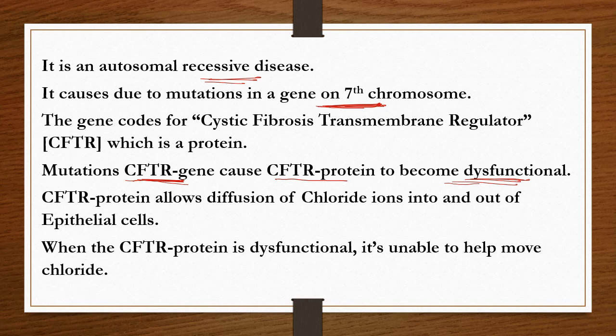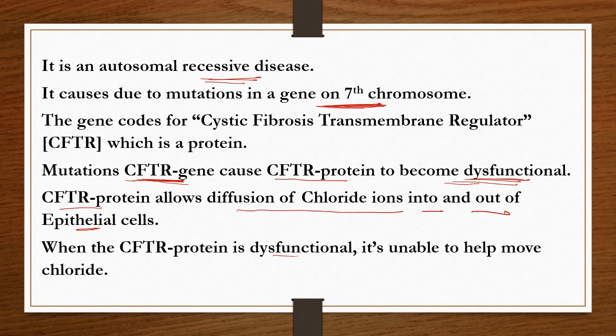The CFTR protein allows diffusion of chloride ions into and out of the epithelial cells. The entry of chloride ions into the cell and their exit from the cell is regulated by the CFTR protein. When the CFTR protein is dysfunctional, it is unable to help move these chloride ions into and out of these epithelial cells.